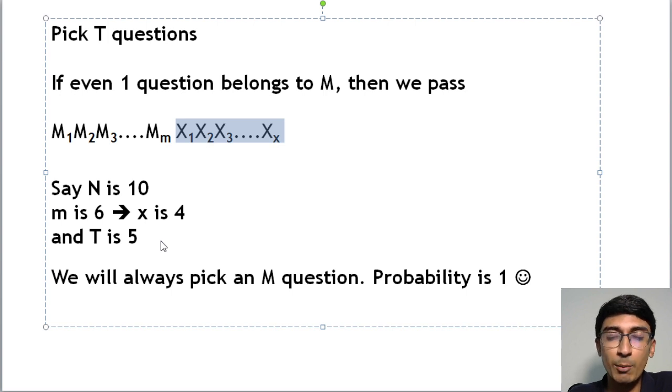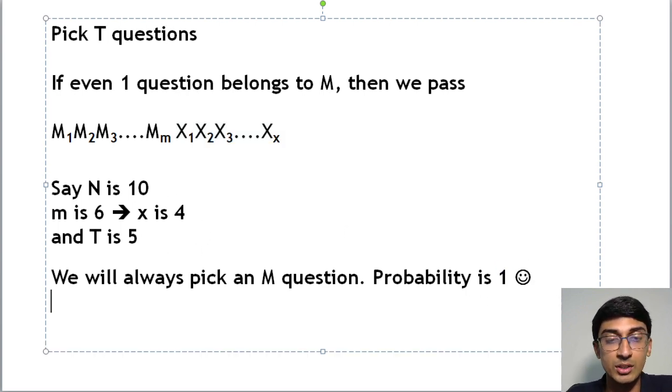So imagine you take up all of the unknown questions. There are only 4 unknown questions. The remaining questions will always be from something I know. So either I can choose 4 unknown questions, or 3, or 2, or 1, or 0 unknown questions. But I will always choose at least one known question, right? So in such a scenario, probability of passing is 1. Yay, I will pass. Okay, so this gives us our first edge case.